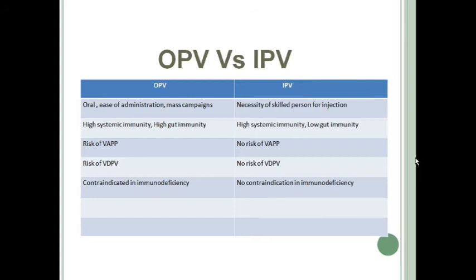OPV has risk of VAPP and VDPV because it contains live vaccine, mainly the trivalent vaccines, which contain serotype 2, whereas the IPV vaccines do not have the risk of this VAPP and VDPV. OPV is contraindicated in immunodeficiency states, whereas IPV is not contraindicated in immunodeficiency states. So these are the basic differences between OPV and IPV.